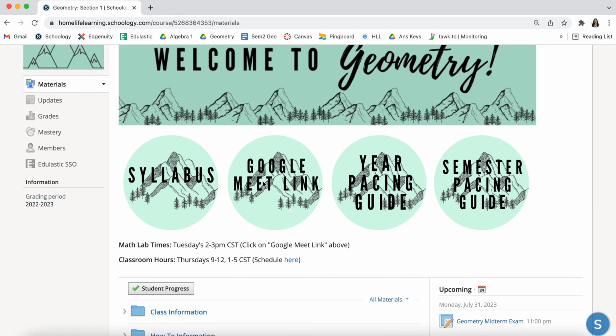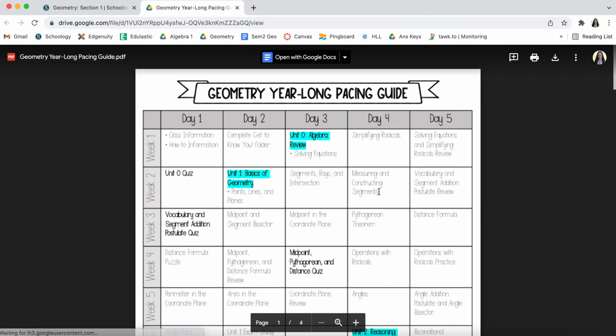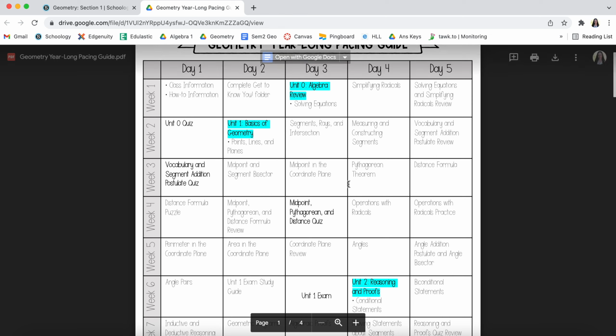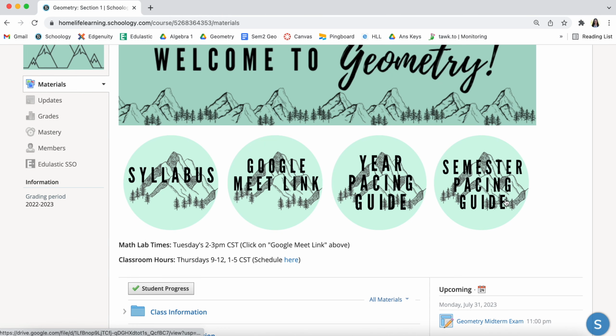The second one is going to be a Google Meet link, that will be with MathLab. And then these last two are just some pacing guides. So let's say your goal is to finish geometry in a school year. You can click on this year pacing guide and it maps out for you what you should try and complete each day in order to finish it out in a year. This is purely just a suggestion. You do not have to follow this, but if you're wanting something to follow in order to try and pace yourself, this is something that you can go ahead and follow. And then if you're wanting to finish this in a semester, there's a pacing guide for that as well.